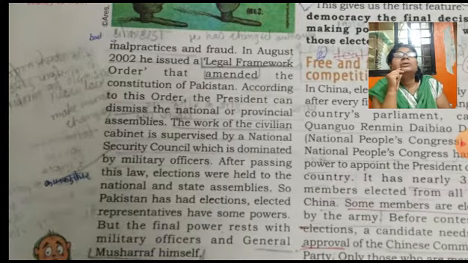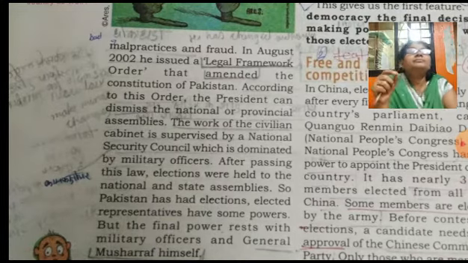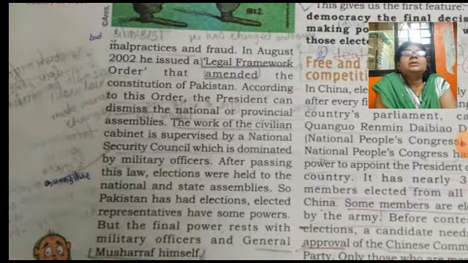In August 2002, he issued the Legal Framework Order. What did he do here? He issued a Legal Framework Order that amended the constitution of Pakistan. According to this order, the president can dismiss the national or provincial assembly.